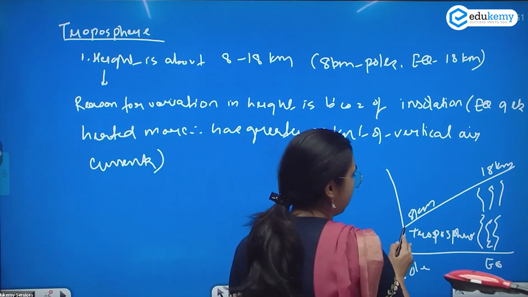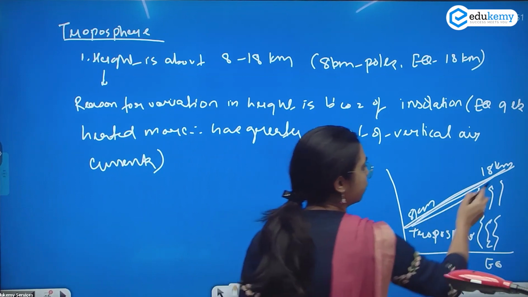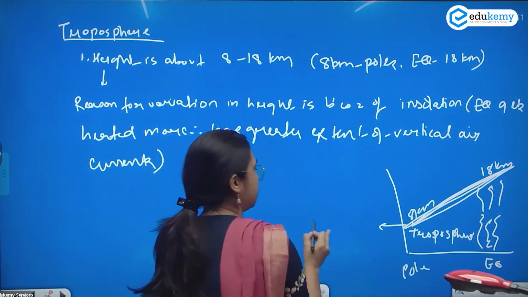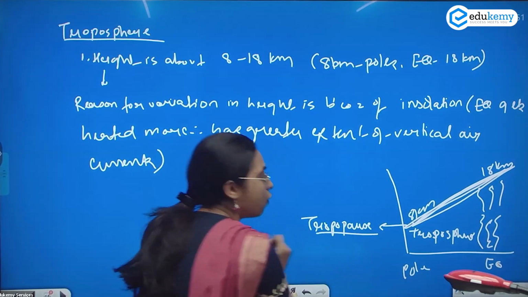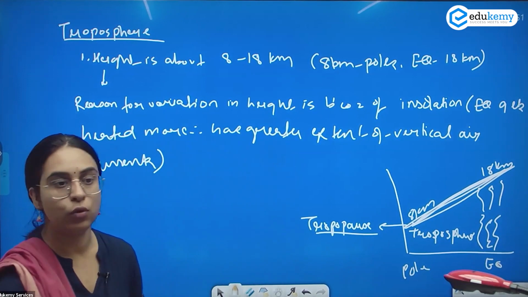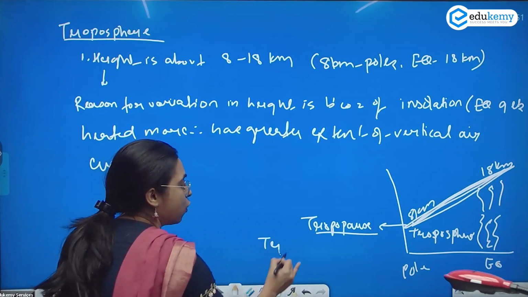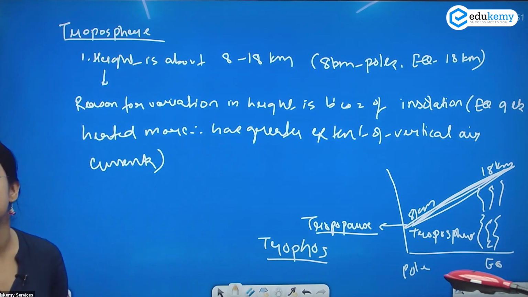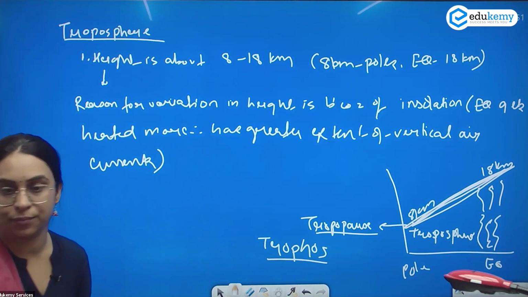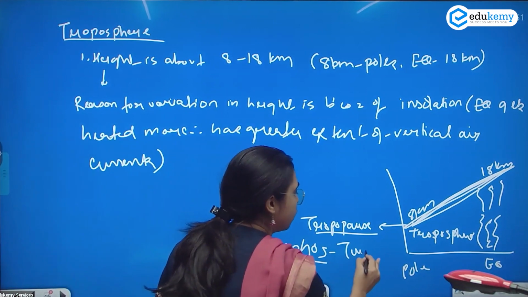Above the troposphere, you have a lid called the tropopause. If you look at the word troposphere, tropos means turning away.